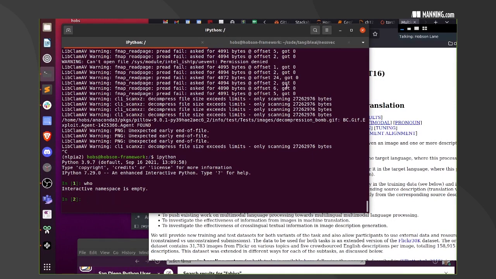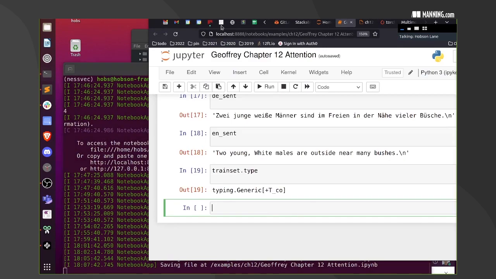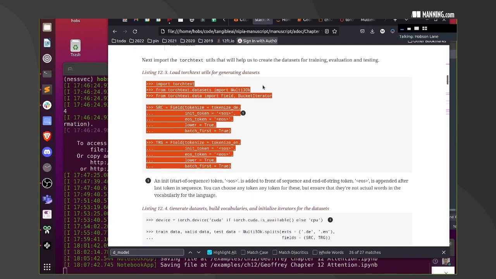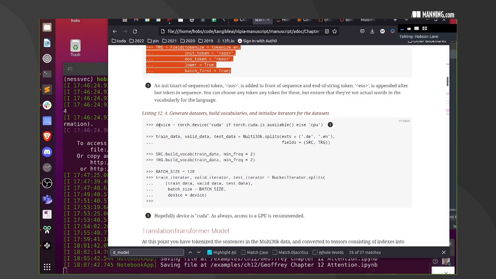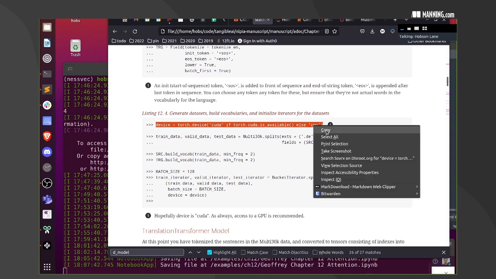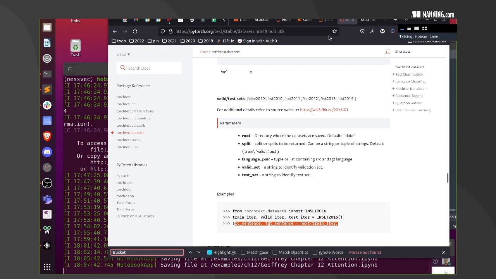Okay, where was I going with this? Let's exit out of here. We don't need this anymore, so we don't get confused. And go back to the Jupyter Notebook. What are we going to do with this? Let's go back to the actual chapter. This will just definitely be CPU, I'm sure. Let's go ahead and do it anyway.